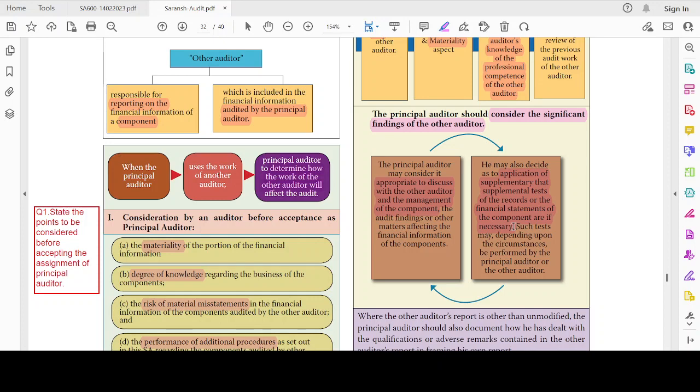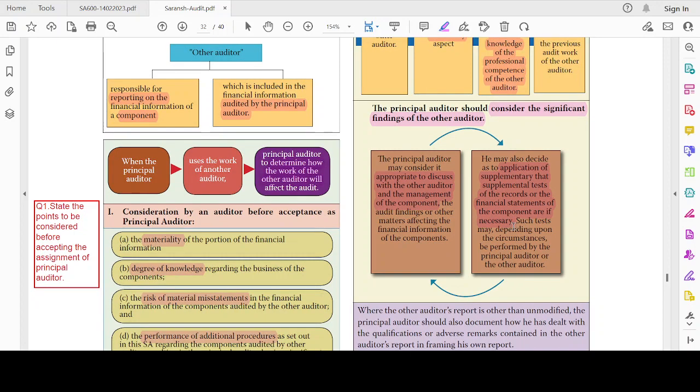Either for the entire financial statement itself, I can carry on if there are so many disagreements, or for a few selected items, I can carry that on. This may be carried out by the principal auditor himself or the other auditor himself. That is up to them.